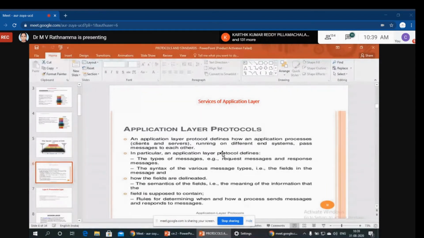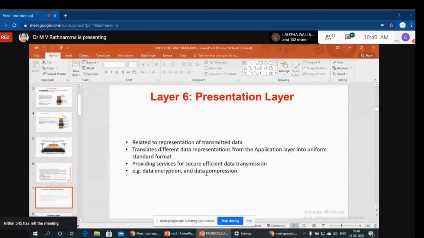It is responsible for establishing a connection from one end user to another, and it defines the type of messages, syntaxes and semantics. Rules, meaning the set of protocols, are also discussed here with the help of messages.